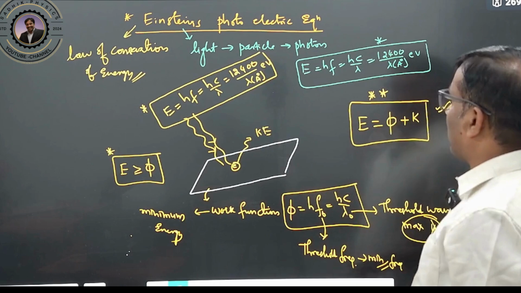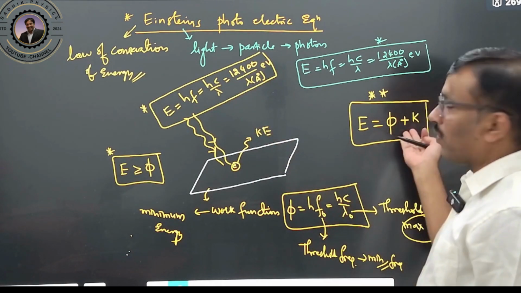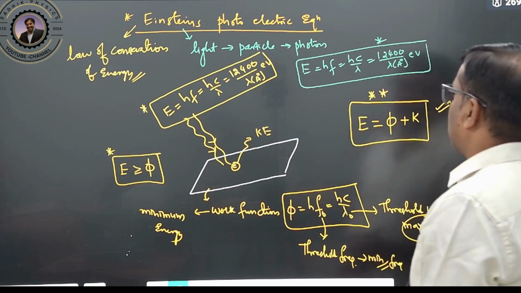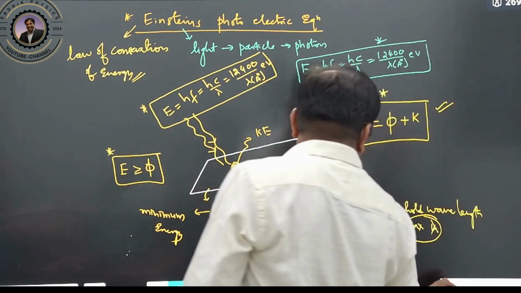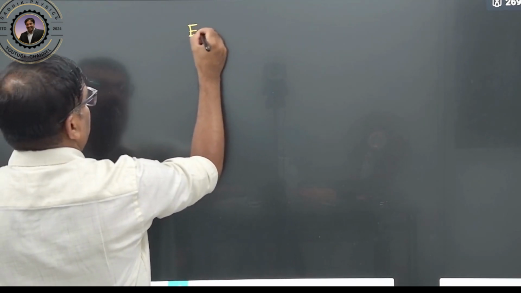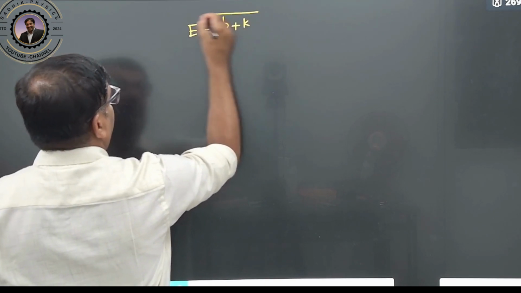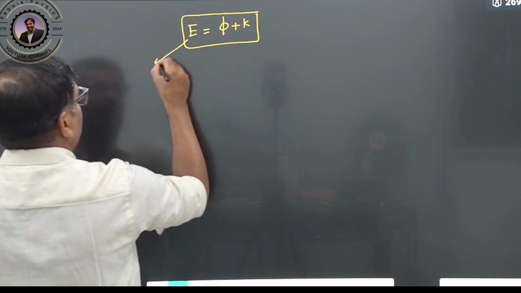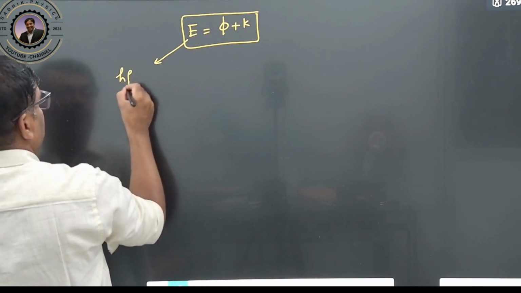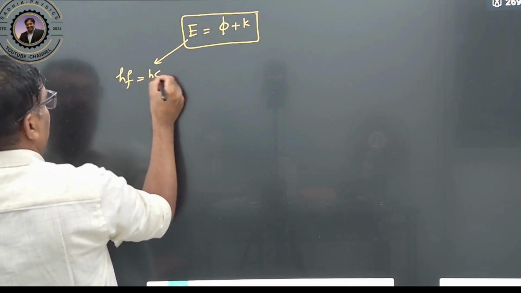So we can rewrite it if they are given in terms of wavelength or velocity; all these formulas you can rewrite. Einstein photoelectric equation: E is equal to incident energy, phi plus kinetic energy. E we already know, that is h into f, or hc by lambda.